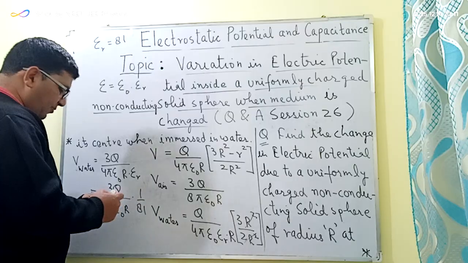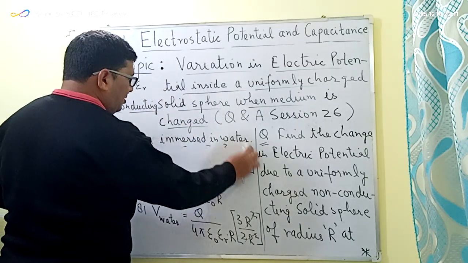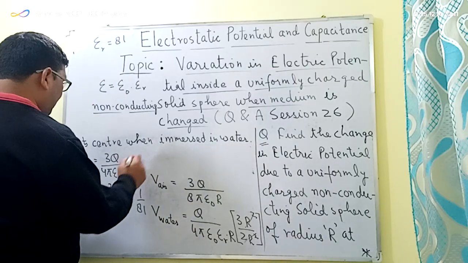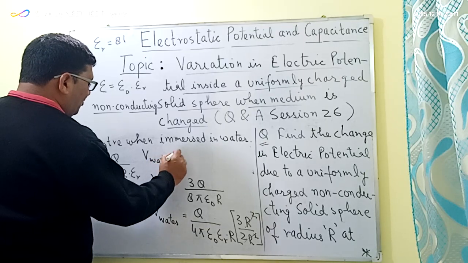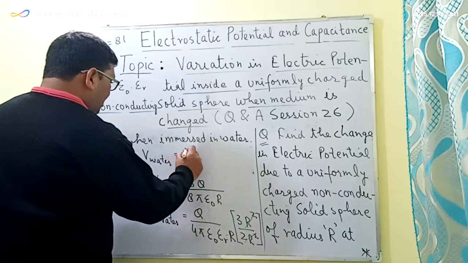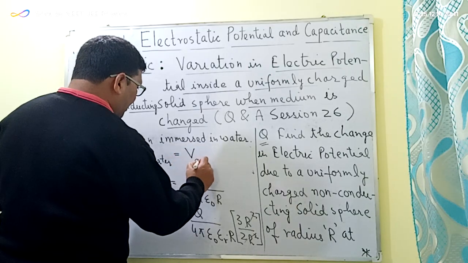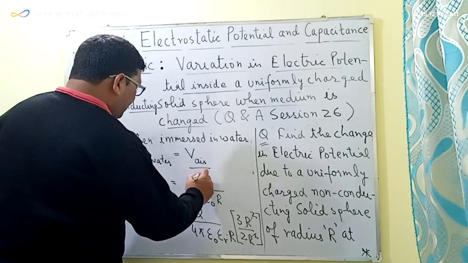From here we can say that the potential at the center when the medium is water is equal to the potential at the center when the medium is air divided by 81.